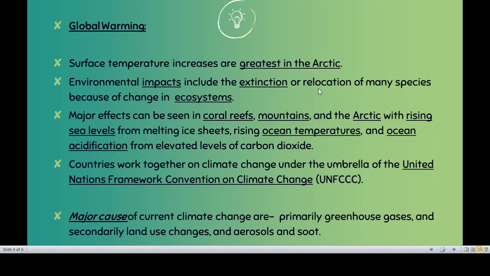Second important part, for example, relocation of many species. I just mentioned it. So what do you mean by relocation? Basically, when a species completely moves itself from one environment system to another environment system and leaves its entire geographical area, that is called relocation. So basically, relocation is a normal phenomenon of organisms and birds and animals. Especially, you can find the flamingo birds.